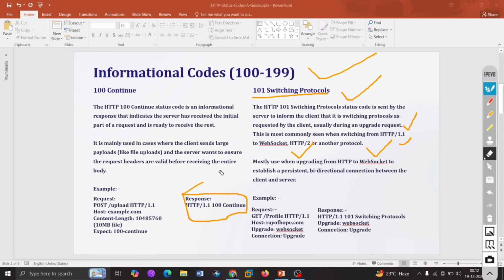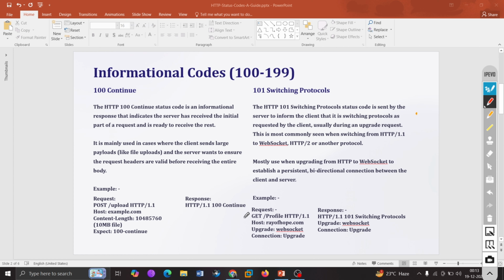Most often nowadays, guys, if a website is running, you will mostly find it running on HTTP 1.1 only, right? You will also find HTTP/2 as well, but most cases are running on 1.1, and then we switch from 1.1 to WebSocket. So that would be a switching protocol. It is mostly used when upgrading HTTP to WebSocket to establish a persistent, bidirectional connection between the client and the server. How will it look?